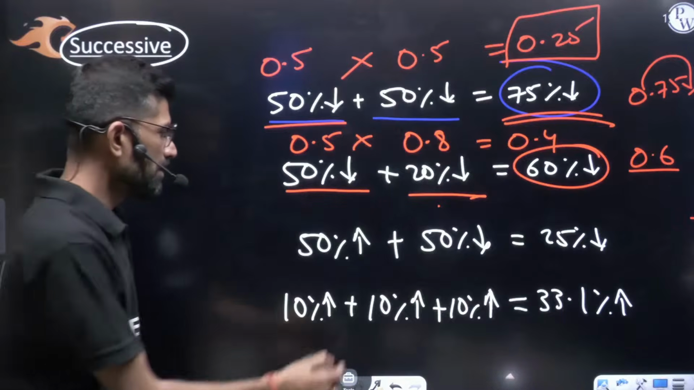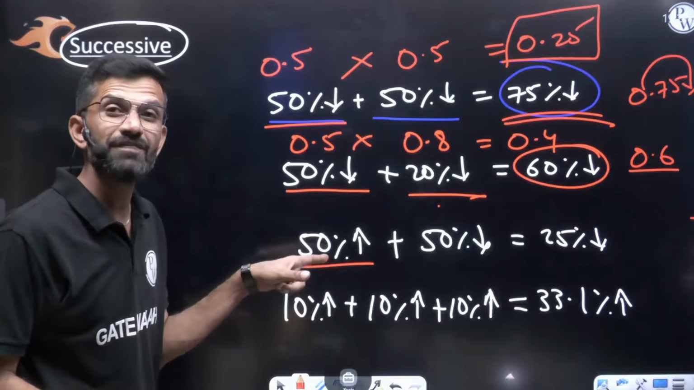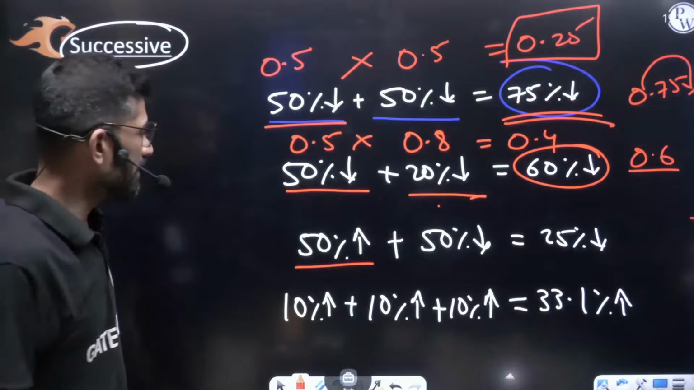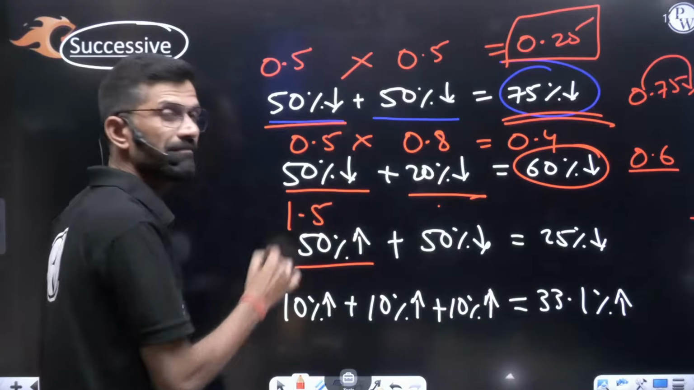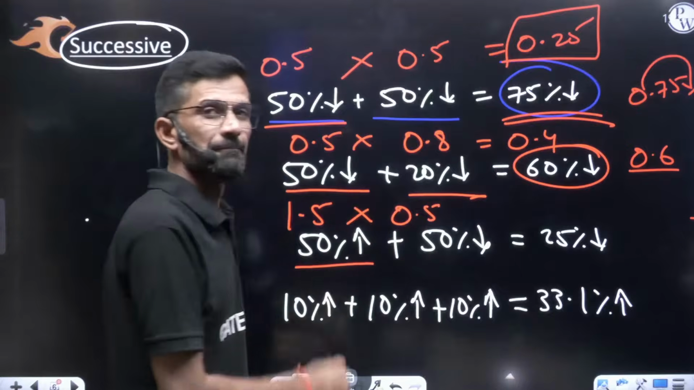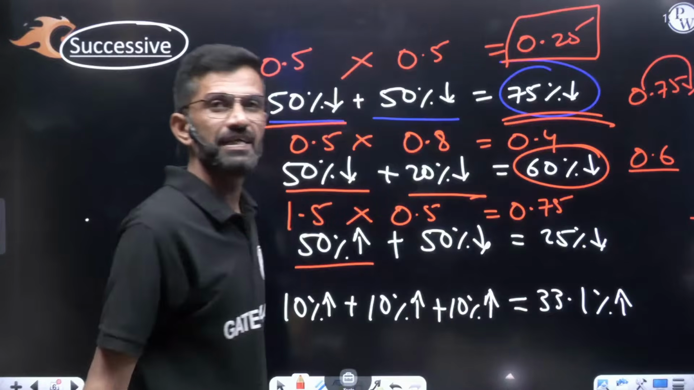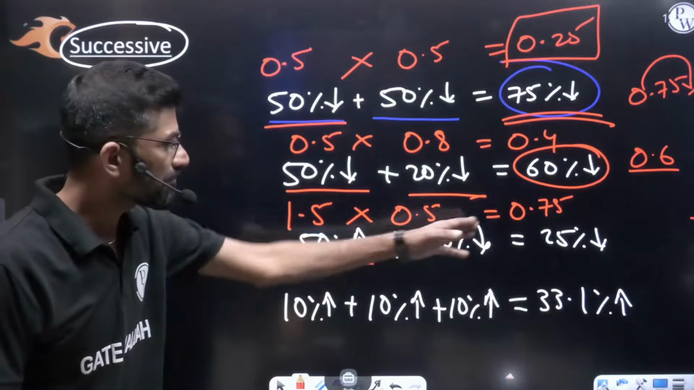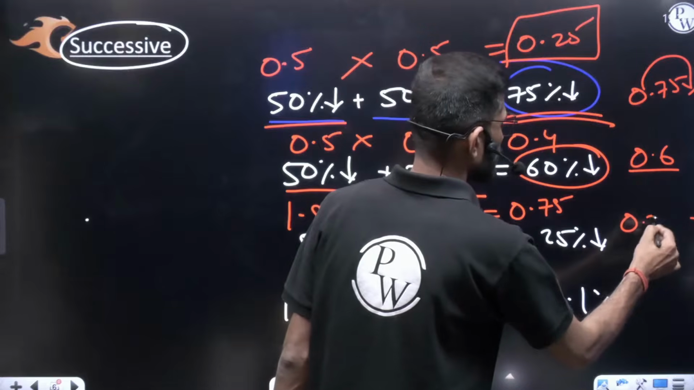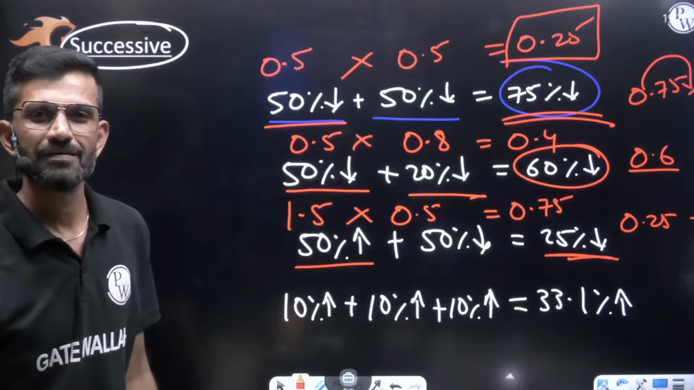Consider the case of this. Product rate increased by 50%. Increase by 50% means this one will be added, so it will become 150%. 150% in decimal is 1.5. Again 50% decrease means 0.5. Multiply both of them. 15 5s are 75, so you will be getting 0.75. More than 1, less than 1? This value is less than 1. How much less than 1? 0.25 less. 0.25 means 25% decrease, because it was less than 1.